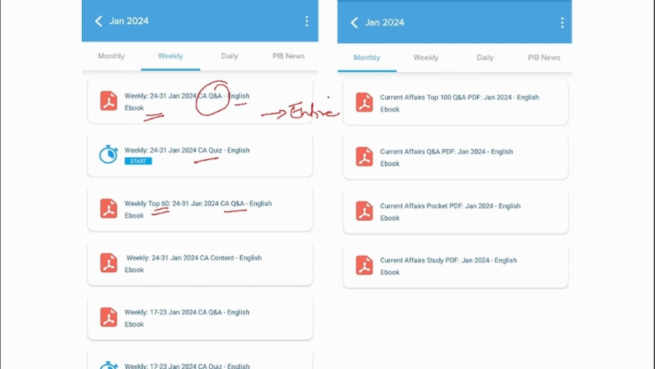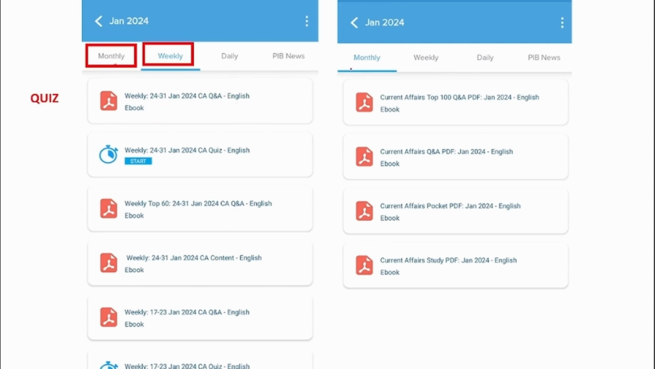We upload it in this PDF in question and answer format. Apart from weekly, we also provide the monthly ones. This PDF will contain a detailed view of that particular month's news, and this will have a brief format of the same news. This will be in the form of a question and answer format, and this will have the top 100 questions and answers of that particular month.